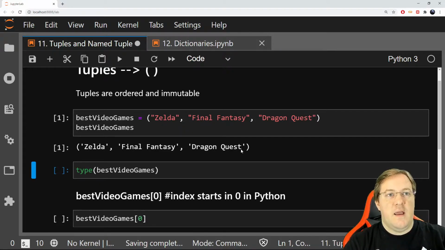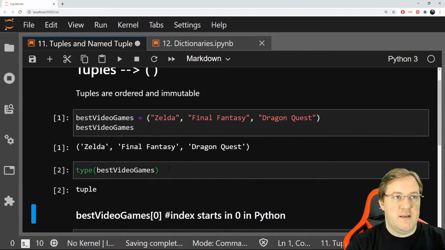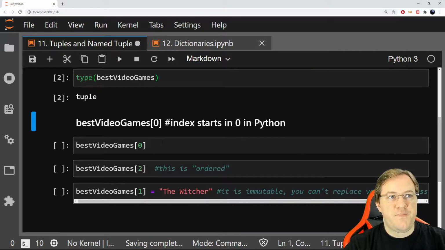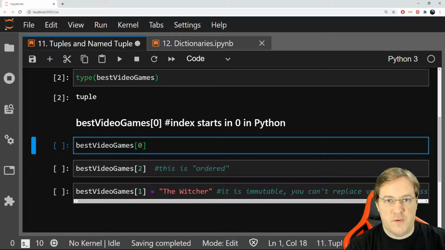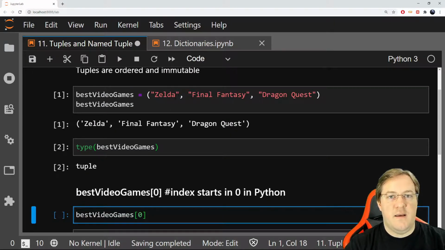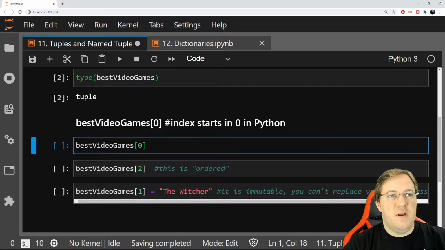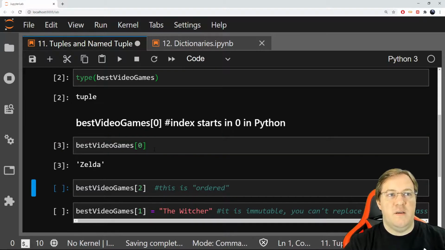It's like putting something in a bucket and you can put as many as you want, but once it's created, you cannot change it. So if I look at what is the type of my new variable, best video game, I see it's a tuple. Now, when we say it was ordered, what we mean is if this Zelda is the first one of the list, then I can call it with its index. In Python, the index starts with 0. And so I can just do that. Best video game 0, and it will give me Zelda.